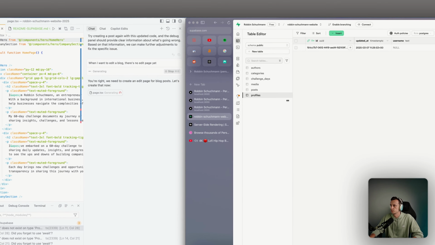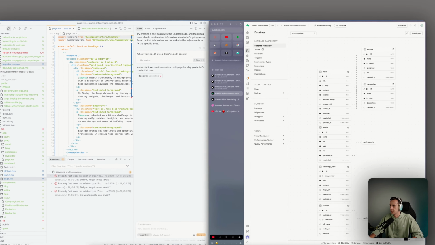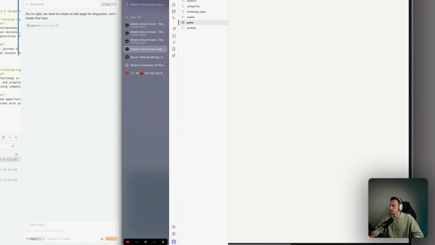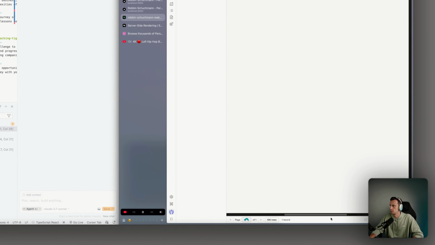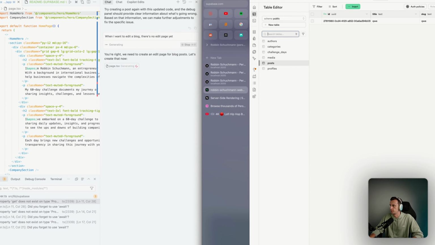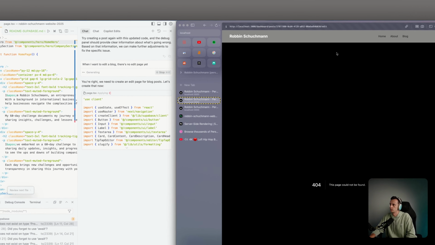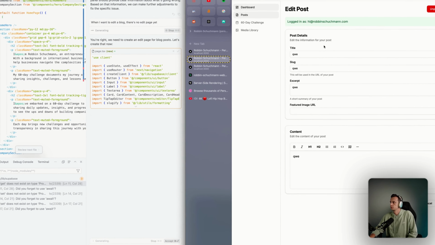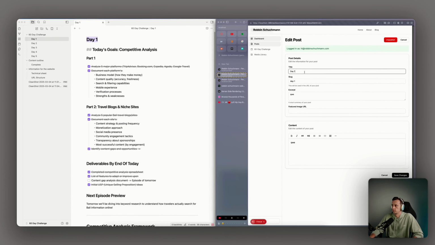And now, if you go to the database and table, we have a post table. And then if we open this, here's our post. So you can see that it's properly stored in the database, which is good. Now in a second, when this is done, we should have an edit page. There we go. Whatever, day 1.